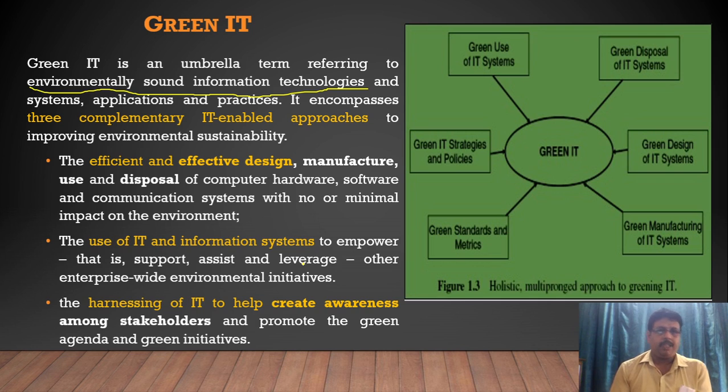So this is the first IT enabled approach that we have discussed. The next is use of IT and information systems, and how that IT and IT equipment should be used by different organizations or enterprises. See, I said one thing. When I say green IT, it is not just dealing with the IT companies.